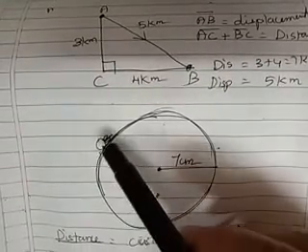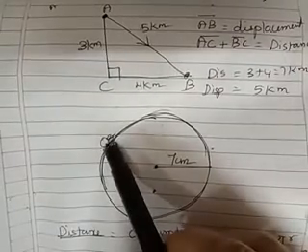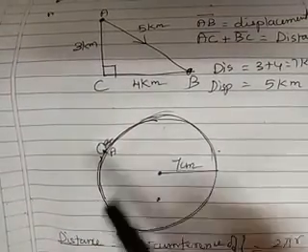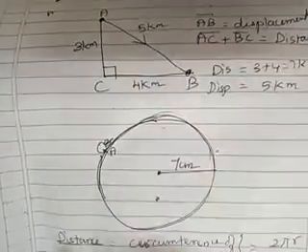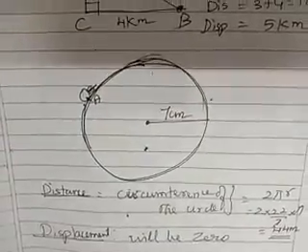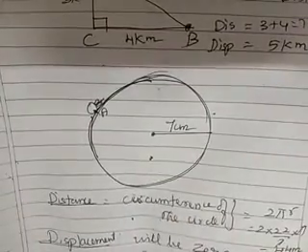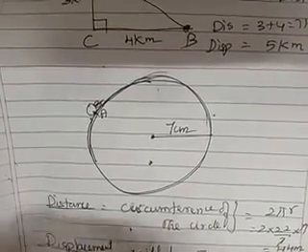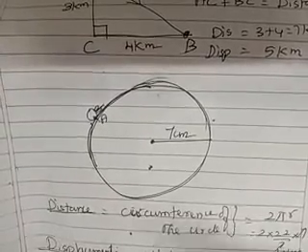What it is doing is starting from A, slowly moving, and then coming back to A. So that means the starting point and the ending point are the same. Therefore, the displacement will be 0. So what did you understand then? When a body is moving in a circular path, the displacement will be 0. What about the distance? Distance can never be 0.